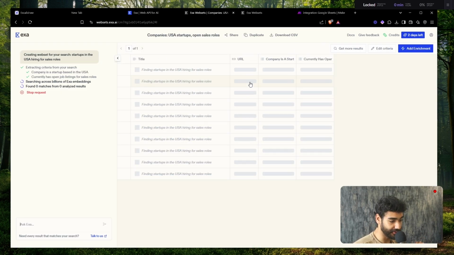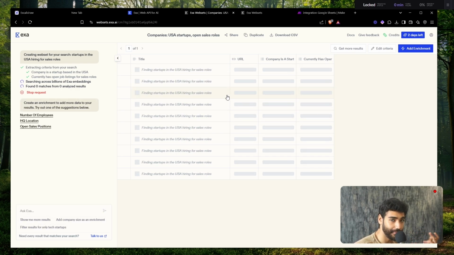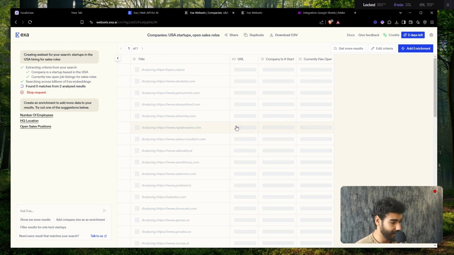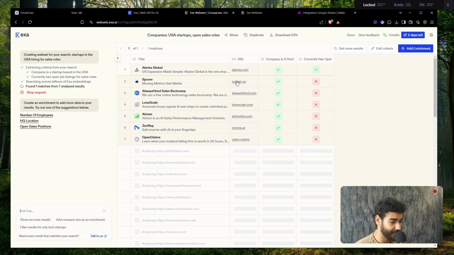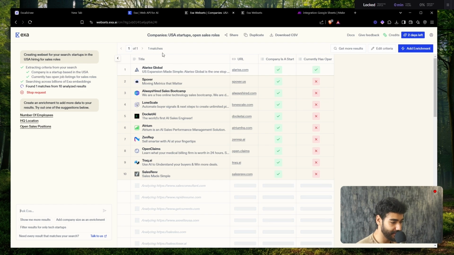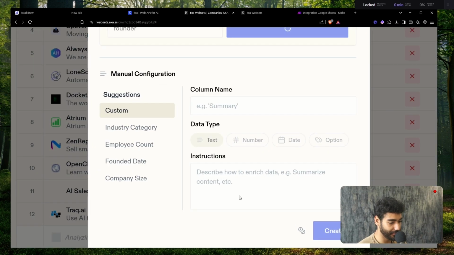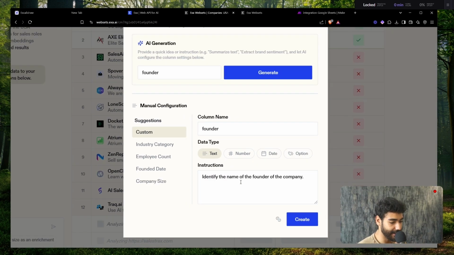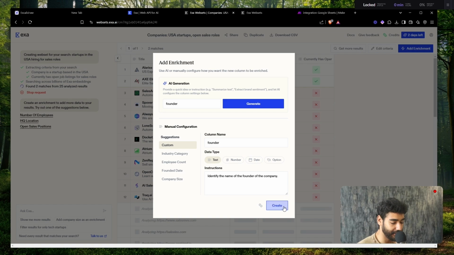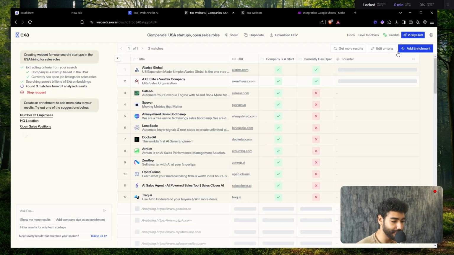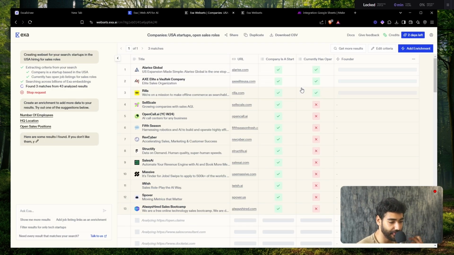And then they're querying the entire internet to find these companies, which is amazing. And then we're just going to have to wait. So there you go. They found a couple ones. They gave us the reason why. And while this is working, I'm just going to click on add enrichment, and I can essentially just type in full name or founder, and boom. Identify the name of the founder of the company. I'm going to click on create, and then they're going to go ahead and query everything for me.